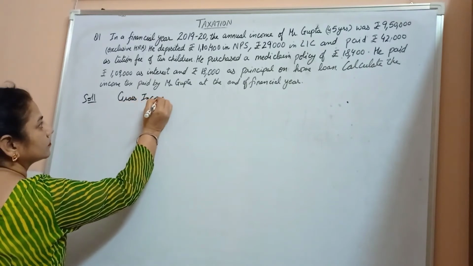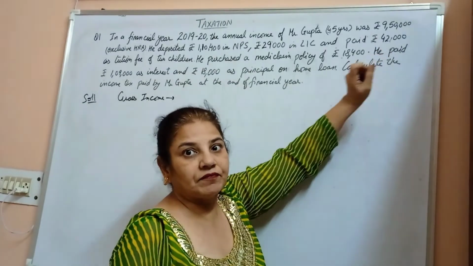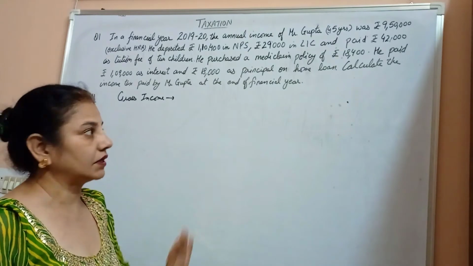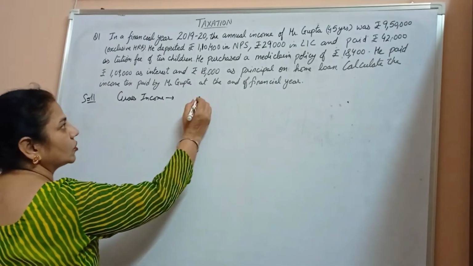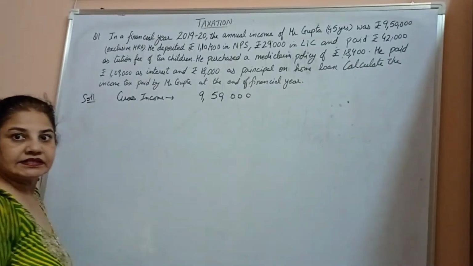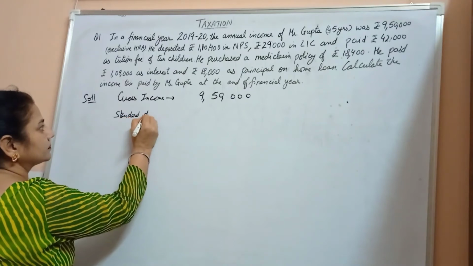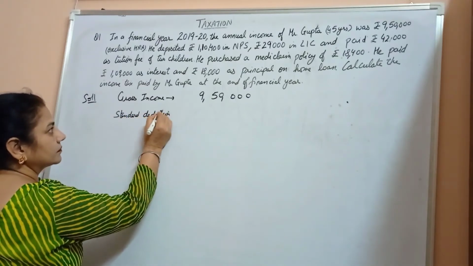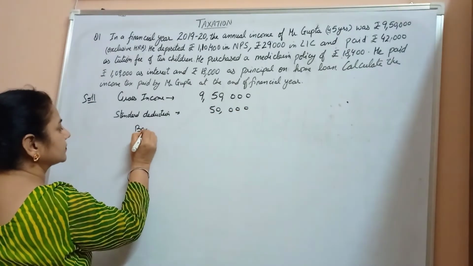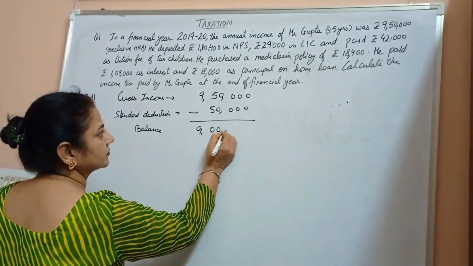Gross income of Mr. Gupta is, Mr. Gupta earns 9,50,000 and he is not getting any kind of interest over there. So if the gross income of Mr. Gupta is 9,50,000 and the standard deduction is 50,000, the balance is 9 lakh.